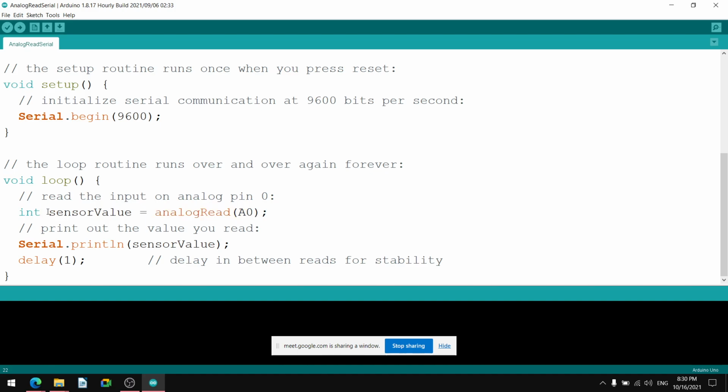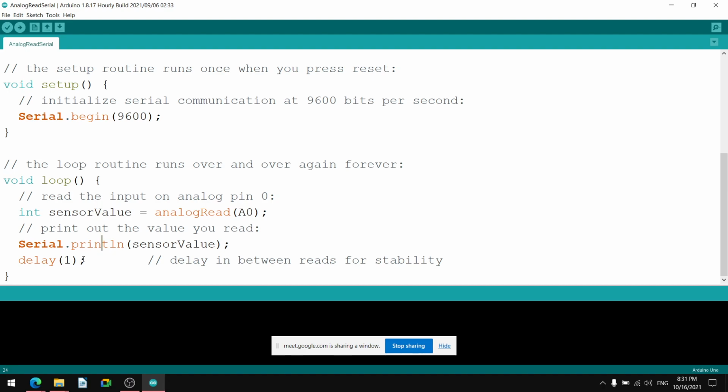So integer sensor value equal to. Sensor value is of type integer. Okay, its meaning. So this is the first command and this is a comment, and analogously this is the first instruction. Then there will be Serial.println sensor value. Whatever is stored in the sensor value, it is printed serially. Where is it printed? It is printed in the monitor. You can observe it in the monitor.